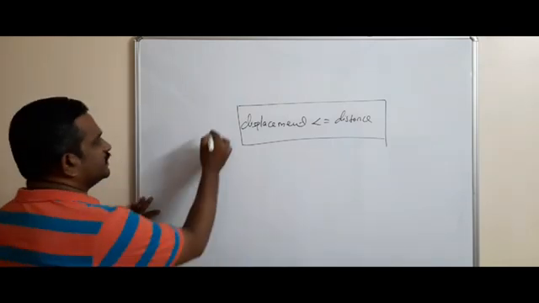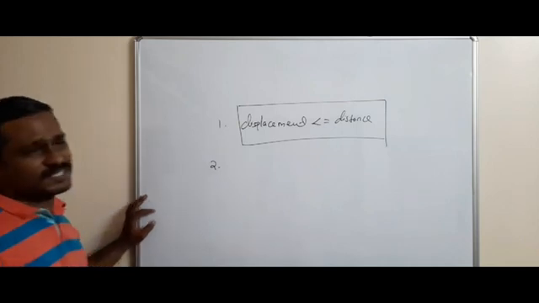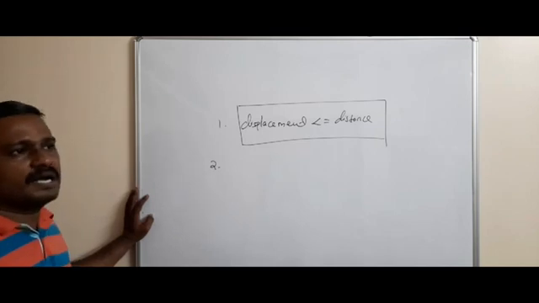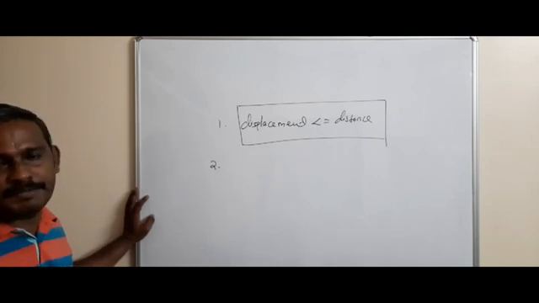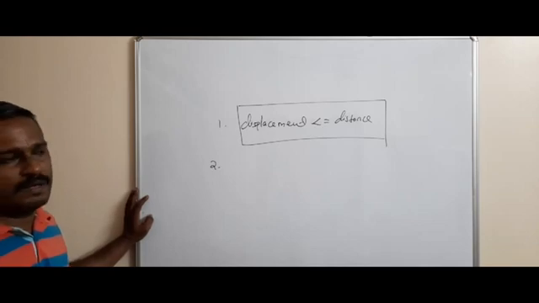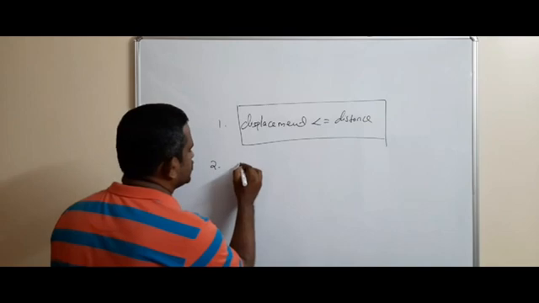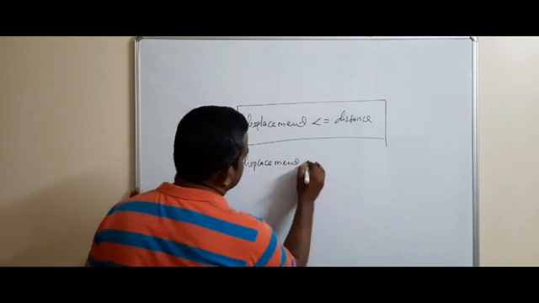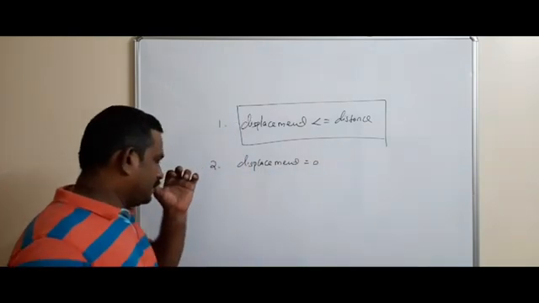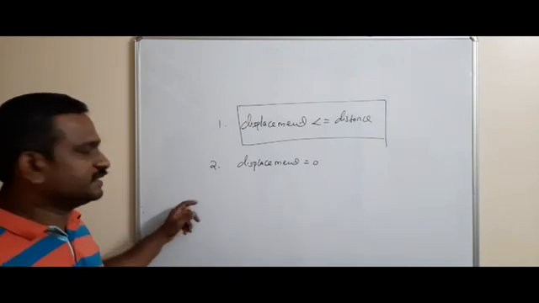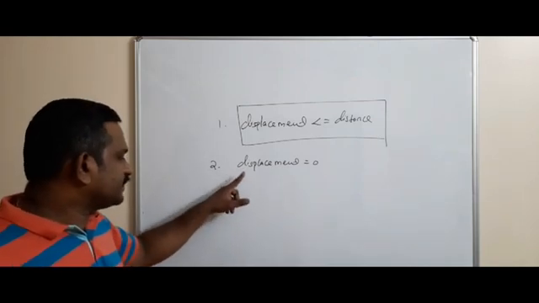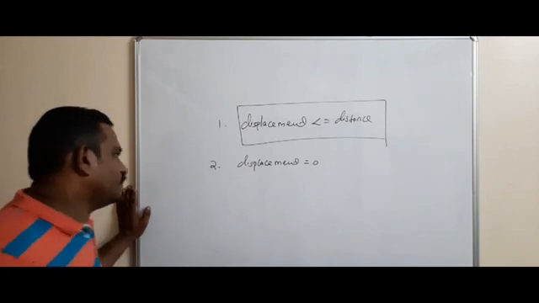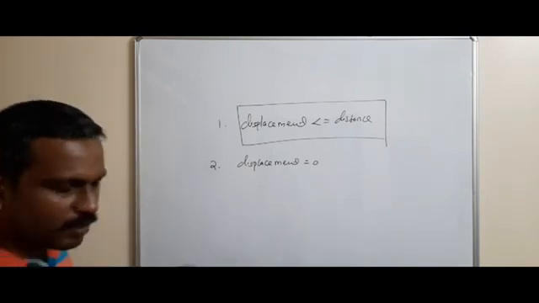The second one, that is 2. If the displacement is 0, must the distance necessarily be 0? My question is, if the displacement is equal to 0, then what about the distance? Is it necessarily 0? That is, must the distance also necessarily be 0? No. So how can we say that?